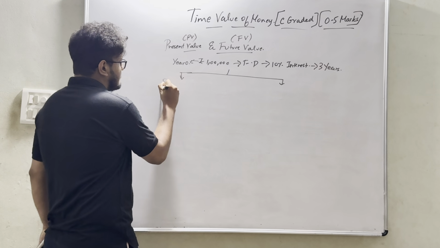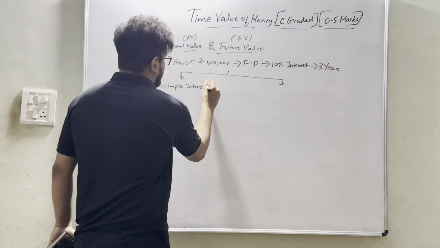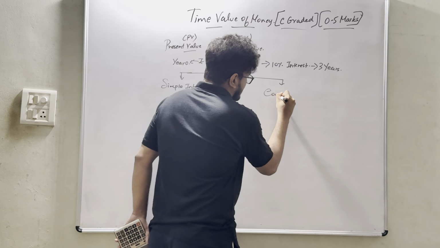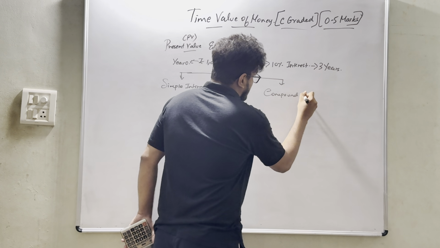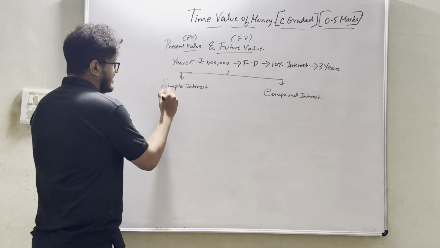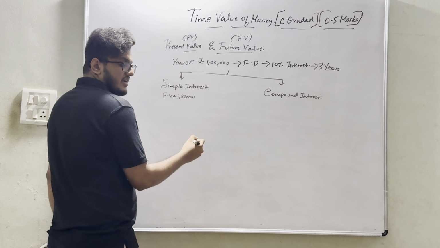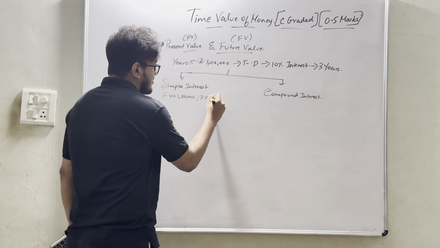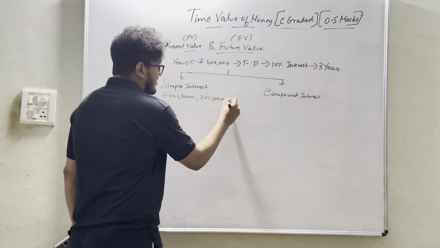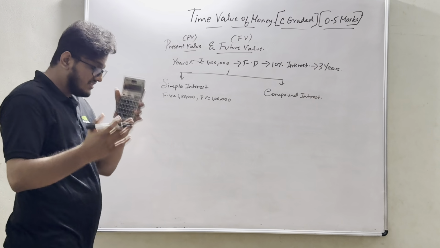So same again, simple interest and compound interest. Here I had future value 1,30,000 and present value 1 lakh. Yes. Along with that, I had 10% interest for a period of 3 years.